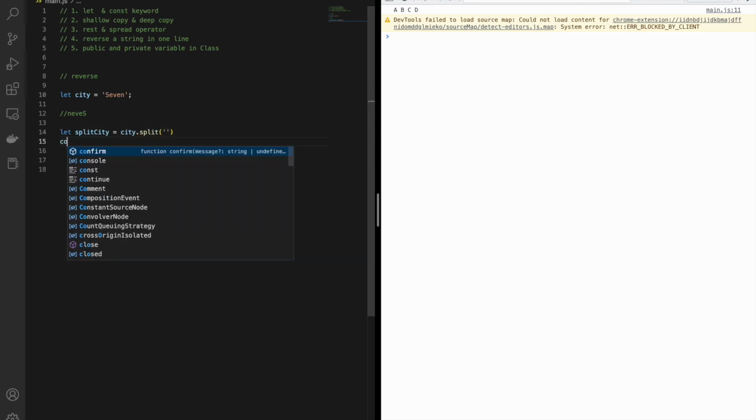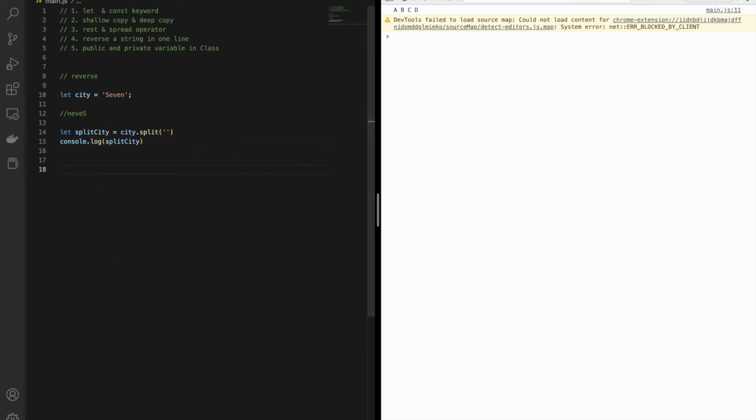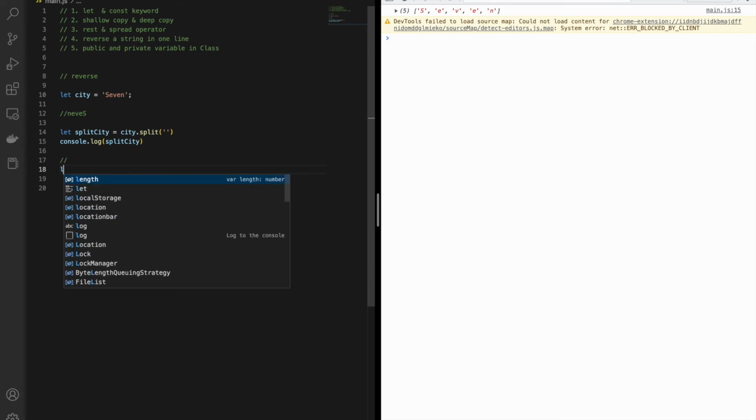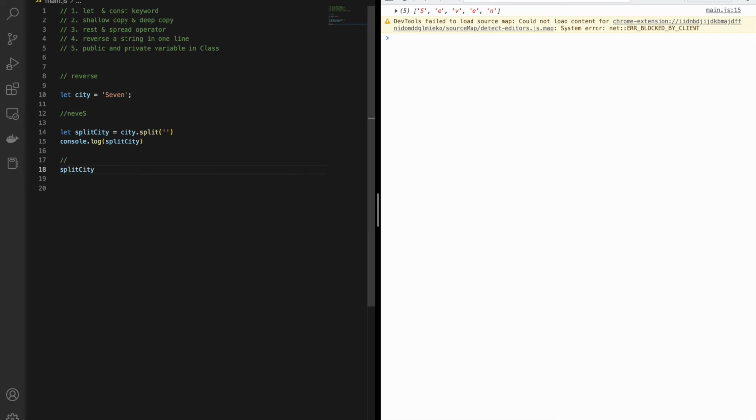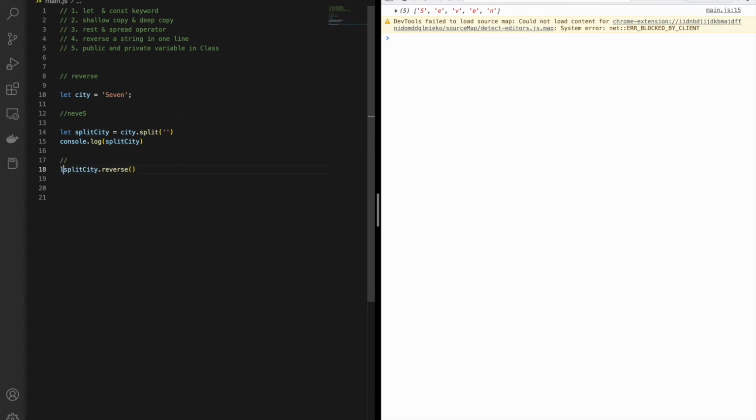Okay, so let me console this one. Let me clear this and see, all our values got split and the returned object is an array. So I got one array. Now what do I have to do? In an array, we have one function that reverses the elements of that particular array. Assign it to let reverse city.